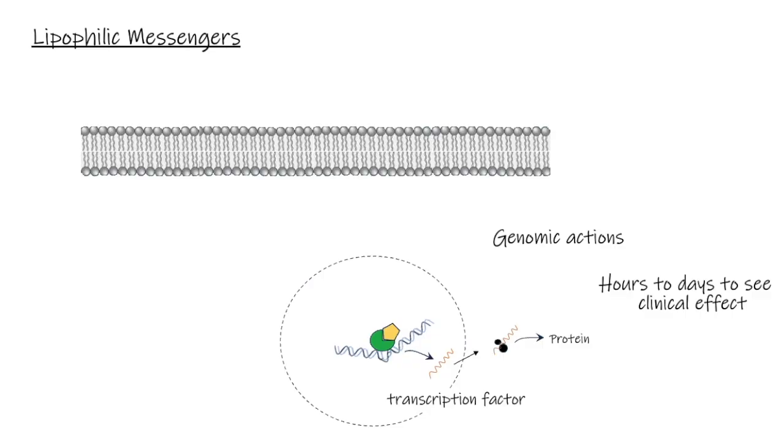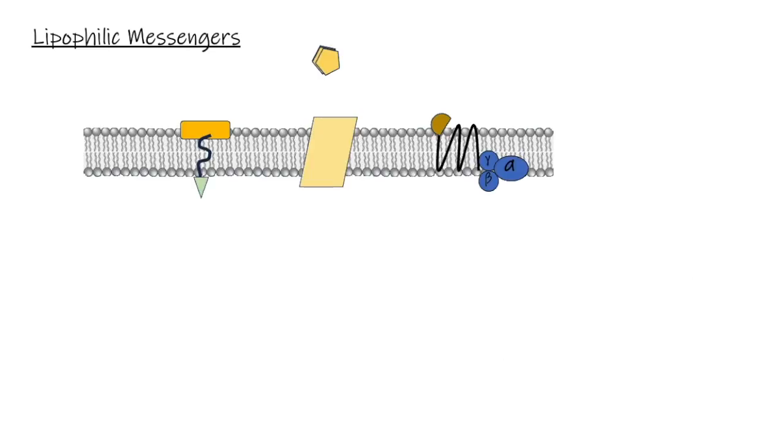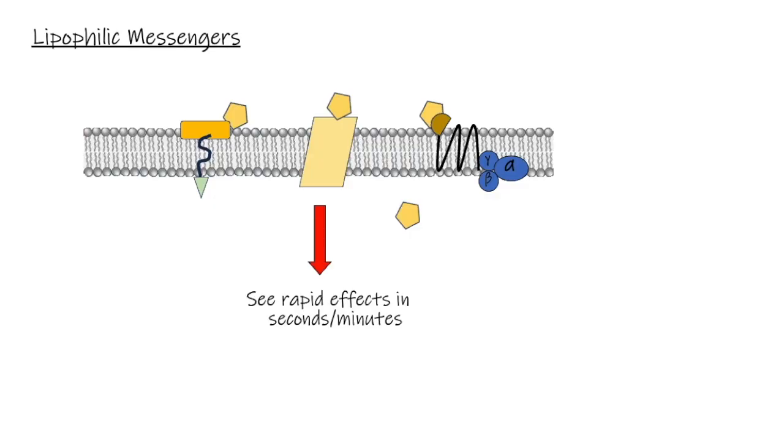However, lipophilic messengers can also produce rapid effects through non-genomic mechanisms. Lipophilic messengers may also act through receptors on or near the cell membrane. These may activate many of the same mechanisms observed with hydrophilic messengers and account for the rapid responses elicited by lipophilic messengers. These are called non-genomic effects.